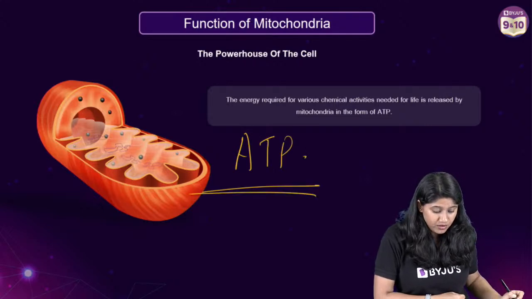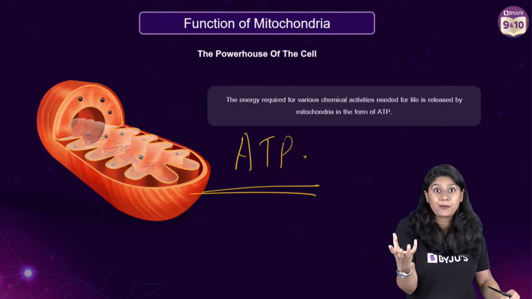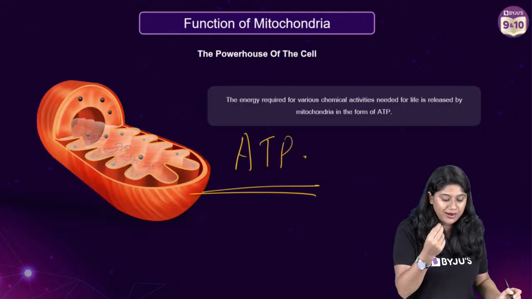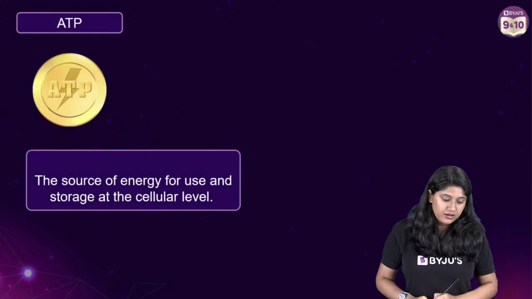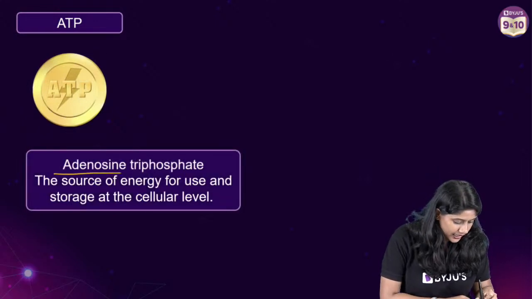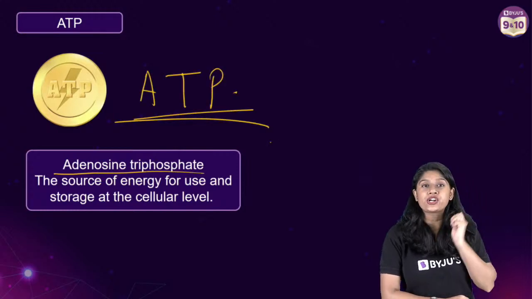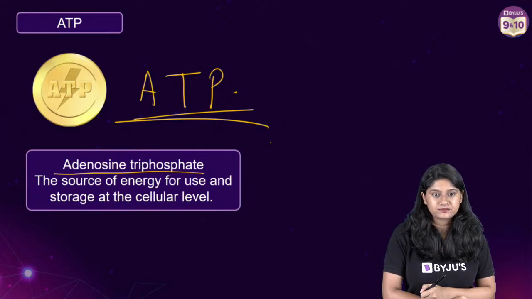ATP. Right? So all the energy that you and I require for the various reactions happening in our body comes from the mitochondria, and we call it ATP, adenosine triphosphate. Remember this, okay? ATP, the energy currency of the cell.